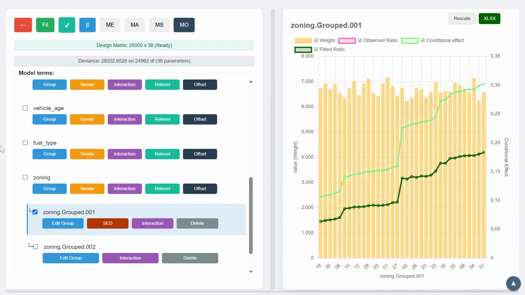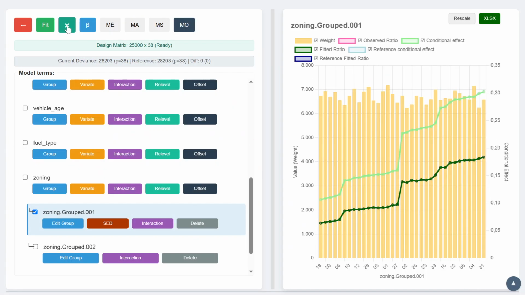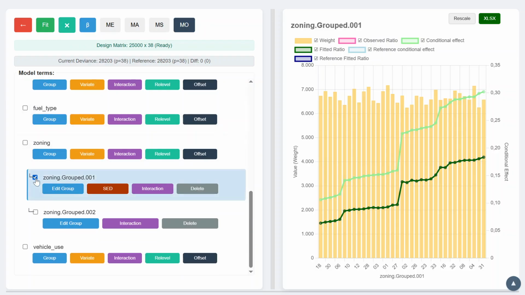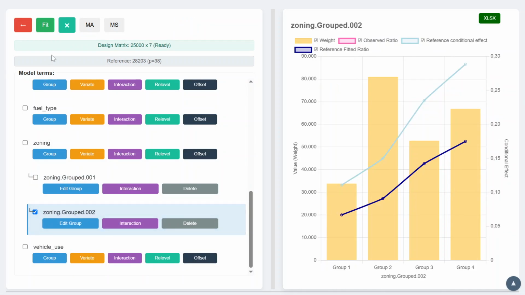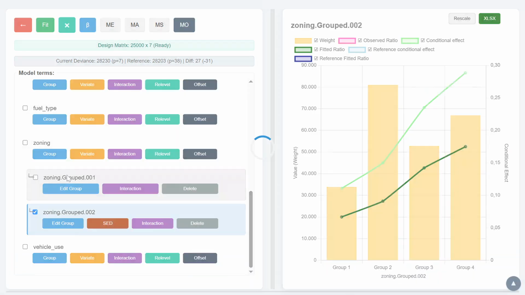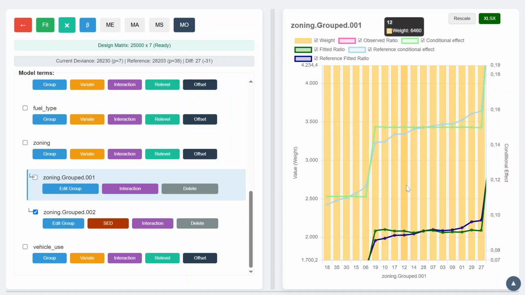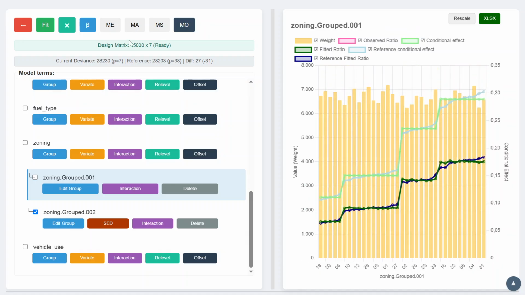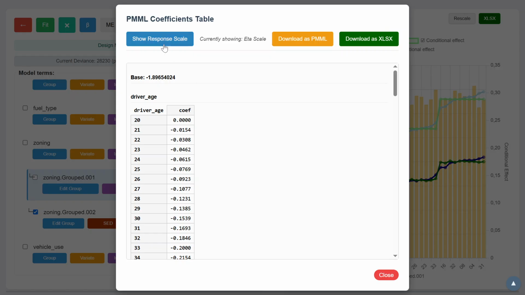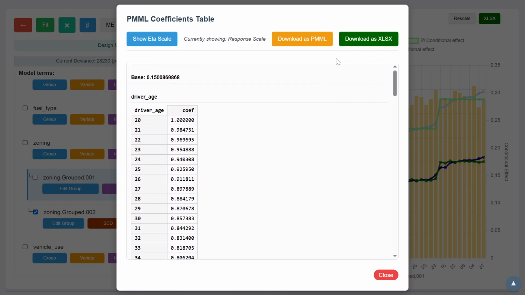We can visualize this graphically by using the reference model. The 4-group model perfectly encompasses the simple factor model. Finally, we can download the PMML model as well as the model specification.